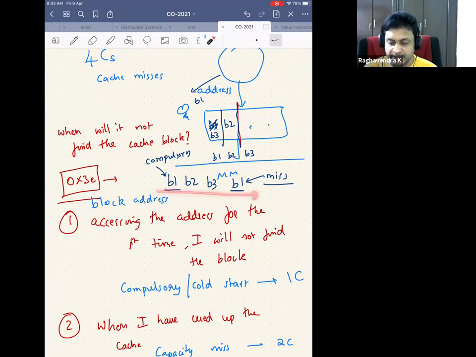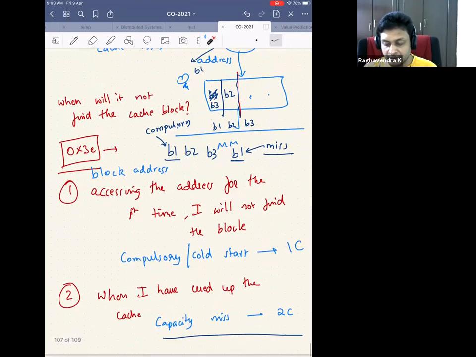So on and so forth. This is the first time that I'm seeing this address. This is the first time I'm seeing this address. So these are all compulsory or cold start misses. But if I see the address again, then I cannot classify it as a compulsory or cold miss, irrespective of after how long I see the same address. This will not be a compulsory or cold miss because you have already seen this address.